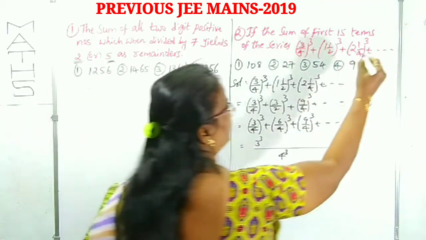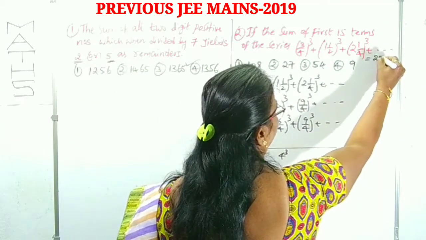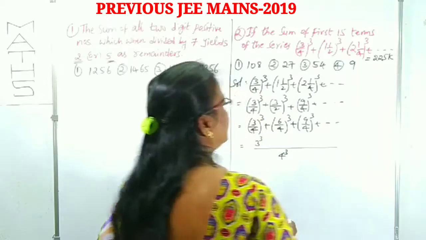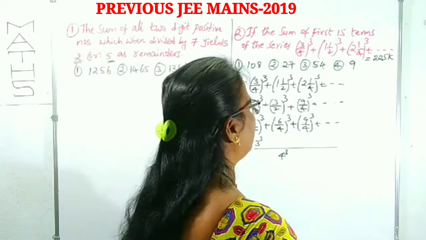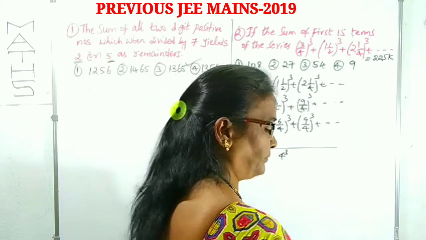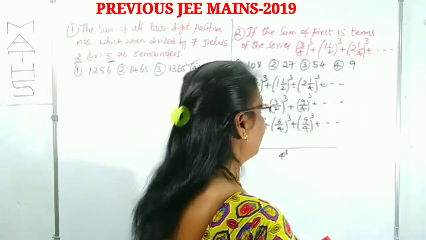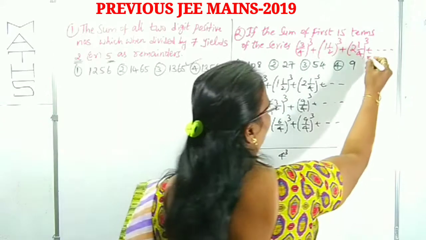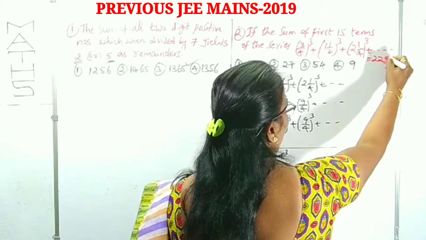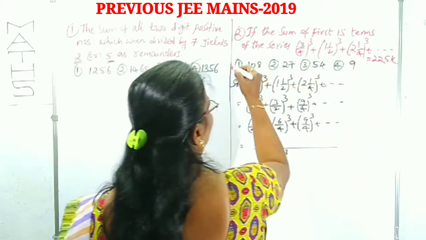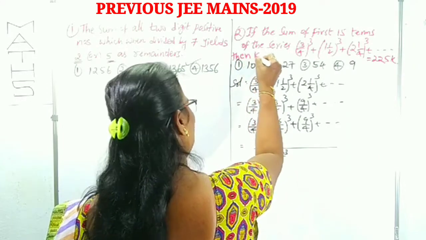It is given that the sum of the first 15 terms is 225k. Then it is asking for the k value. Then k is what is being asked. That is the question actually.